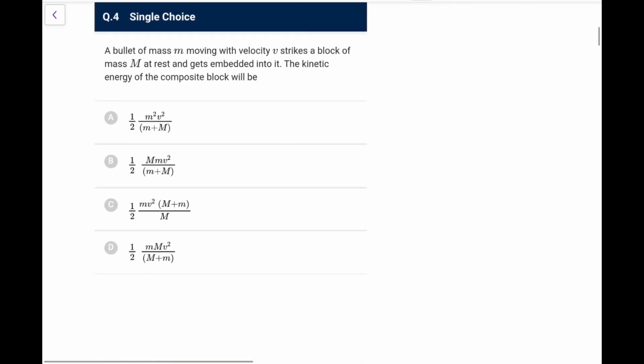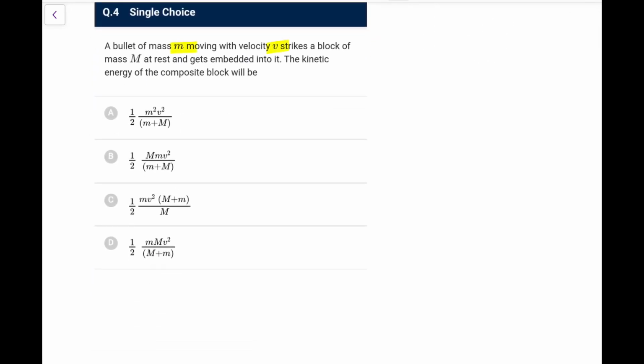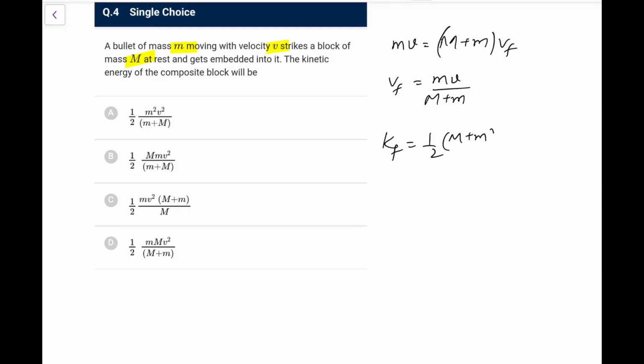So 300 Newton along the negative x direction is going to be the answer in this case. Next one, a bullet of mass m moving with speed v strikes a block of mass capital M at rest and gets embedded into it. The kinetic energy of the composite block will be, because it is embedded, we can write mv equals m plus M times v final. So v final is mv upon m plus M. So final kinetic energy would be half, total mass now would be m plus M, times mv upon m plus M whole square. So it comes out as m square v square upon 2 times m plus M. So going by this, the kinetic energy of the composite block is option A that we are getting.